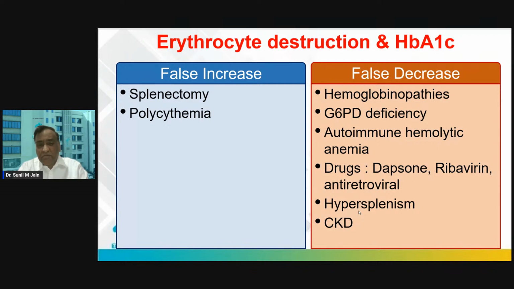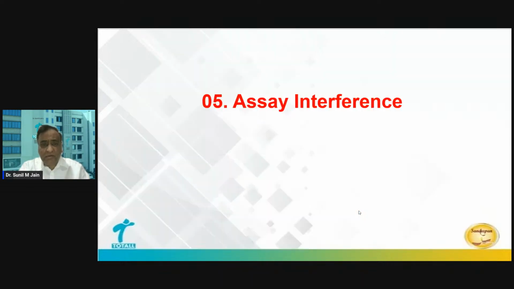Patients who have hypersplenism, patients who have CKD beyond a creatinine of 2.5 to 3, the RBC lifespan can be shortened. So there are so many clinical scenarios where HbA1c will be falsely decreased. If we trust HbA1c in this scenario and the patient is happy that my diabetes is controlled, it's not correct. Their glucose levels are high. So we have to keep all these factors in mind.